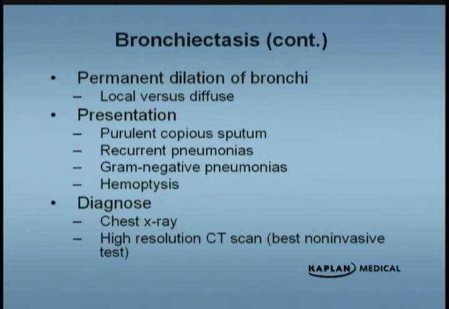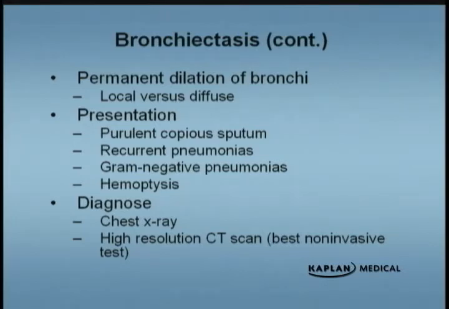And they have recurrent pneumonias, and then the problem is that, especially as the disease progresses, they tend to develop gram-negative pneumonias, especially Pseudomonas. So that's devastating, because usually when somebody comes into the hospital, you don't suspect a gram-negative pneumonia. Most of the patients that come in have gram-positive pneumonia, strep pneumo, and stuff like that. It's only these patients that get the gram-negative pneumonias, and you have to suspect it because of the history that this patient had before.